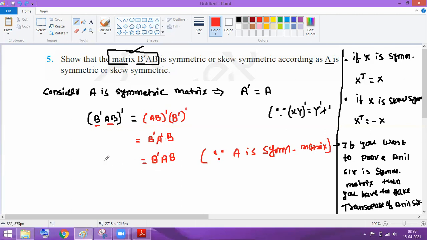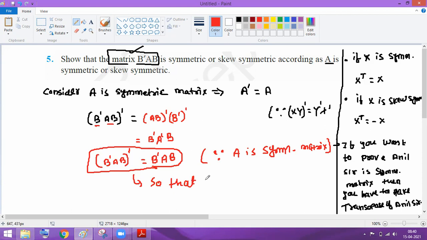And what you got here, guys, is B dash AB. Suppose this is your matrix, and if you take the transpose of that and you get the same thing, it means that I can say that B dash AB is a symmetric matrix. Cool. Everyone got this concept?